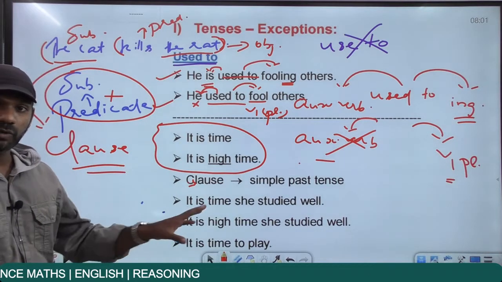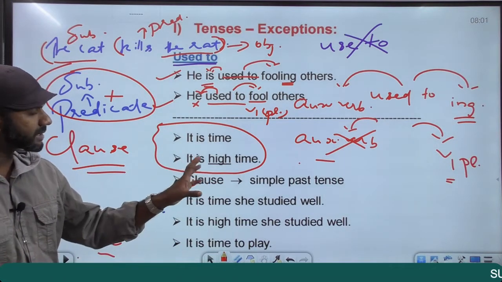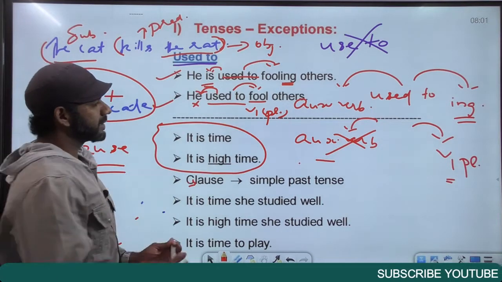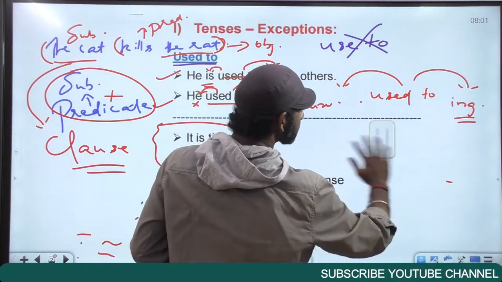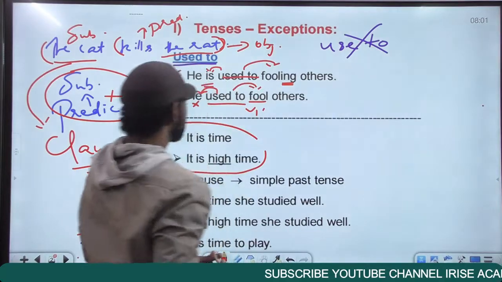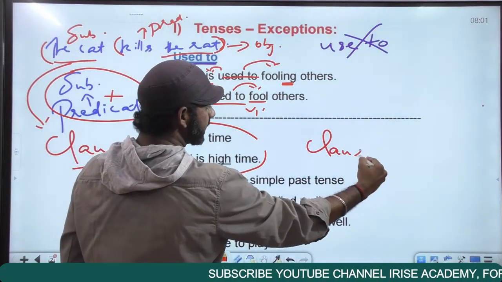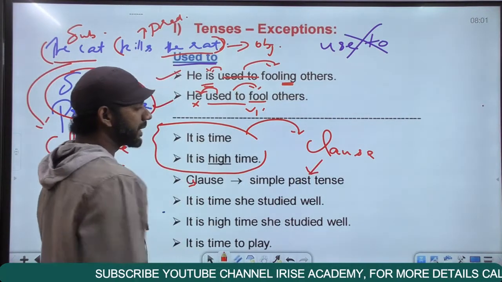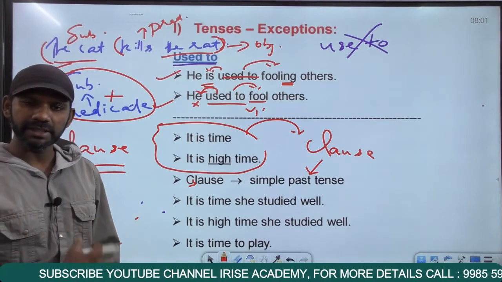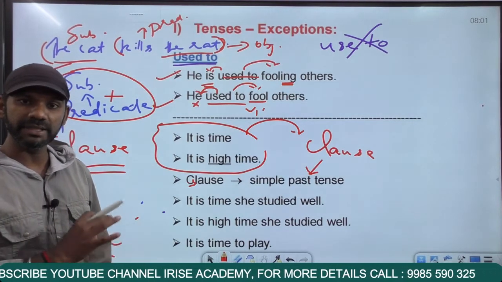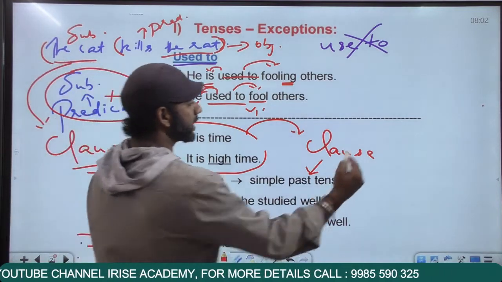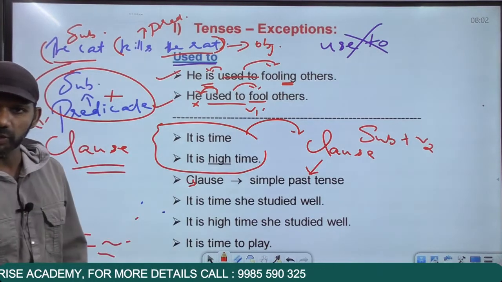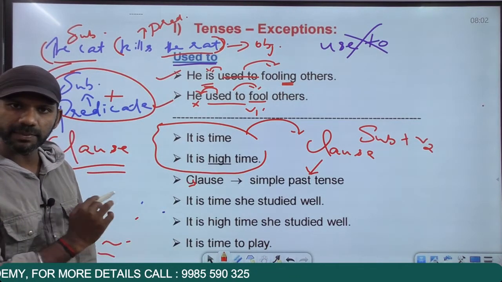So just to make you understand what clause is, because we have discussed the rule regarding the usages, it is time and it is high time. Now the rule is this: if you find a clause after it is time or it is high time, that clause must be in the simple past tense. The clause that appears after it is time or it is high time must be in the simple past tense. And simple past is subject plus V2. V2 means the past form of the verb. So this is the rule regarding the usages. It is time, it is high time.